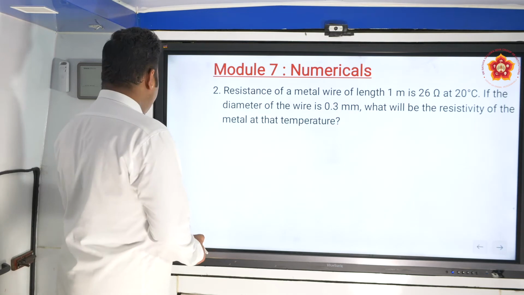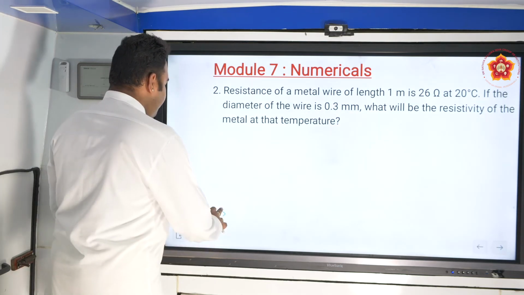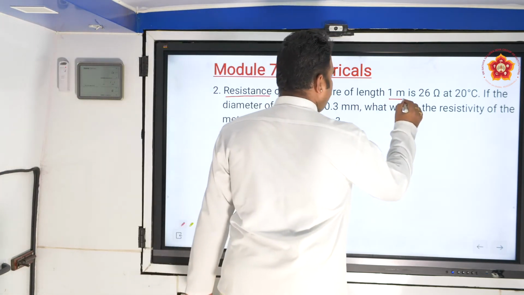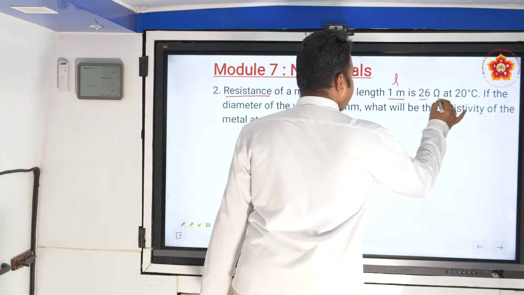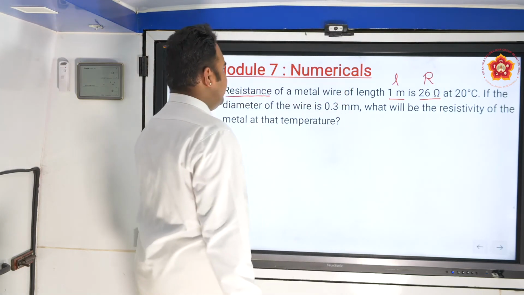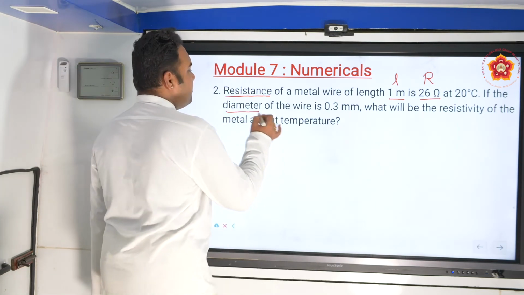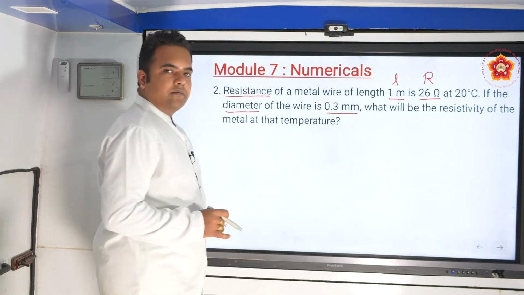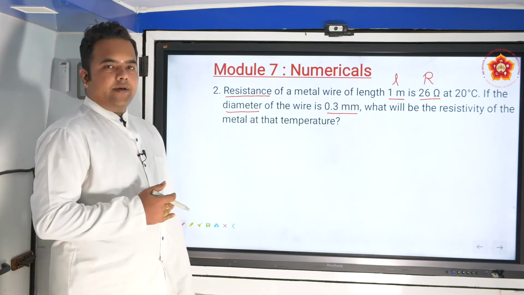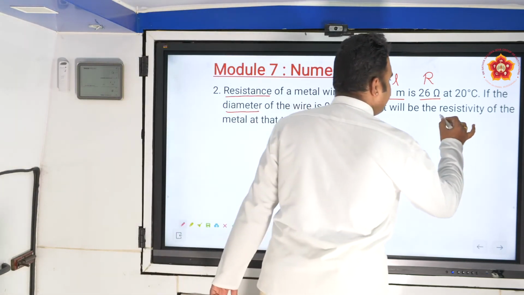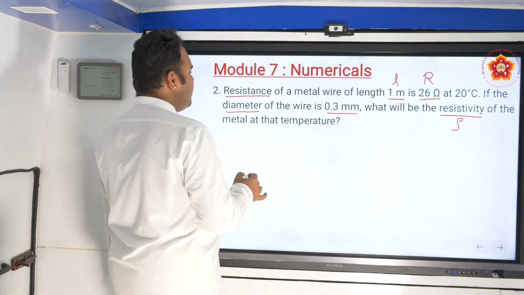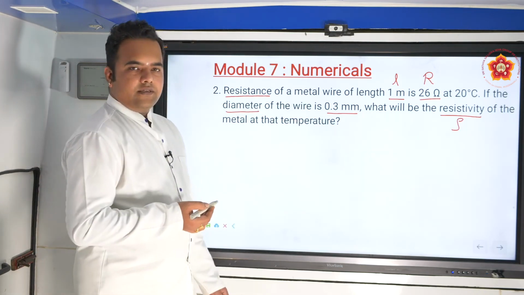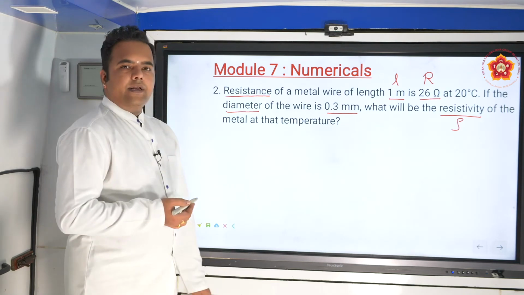The resistance of a metal wire of length 1 meter is 26 ohms. So the length is given, and the resistance value is given. If the diameter of the wire is 0.3 mm, mm means millimeter, and we know how to convert it into the SI unit, meter, what will be the resistivity? They have given the diameter, which means the radius is already given for us. If you know the diameter, half of the diameter will be the radius.